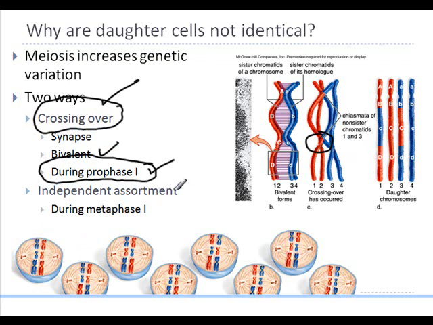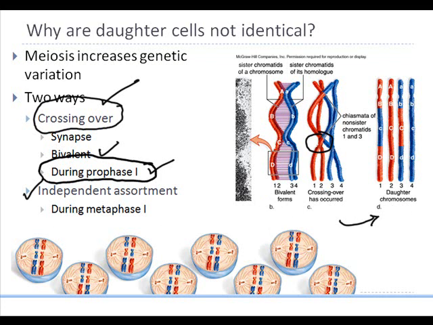And eventually we will notice at the end of meiosis, when the 4 cells are separated, they will be separated with independent assortment, which means that you will not have a cell that has chromosome 1 and 2 together and 3, and then another with chromosome 4, and then one cell empty. No, each chromosome will separate out independently, and you will have four cells at the end with 4 different combinations.